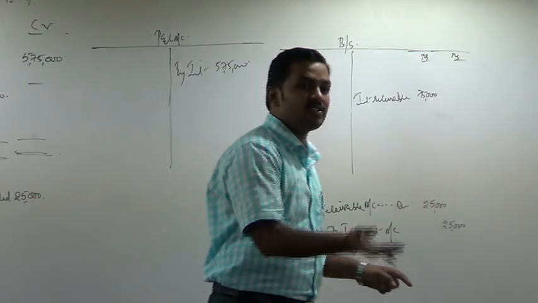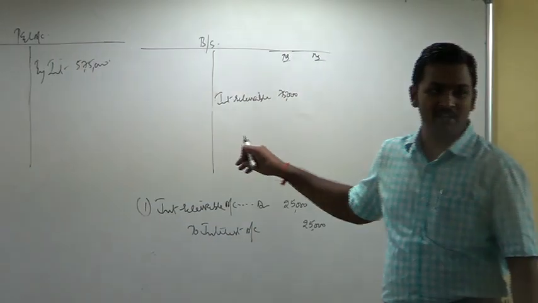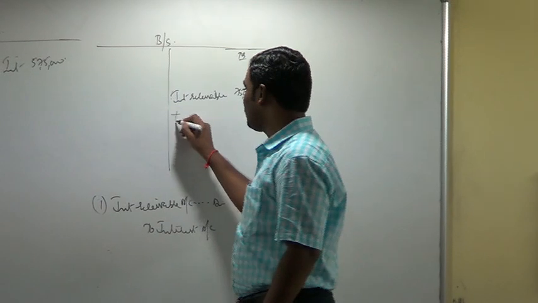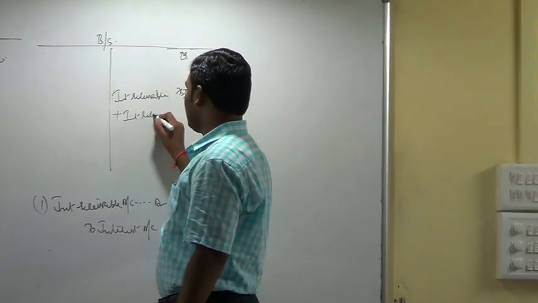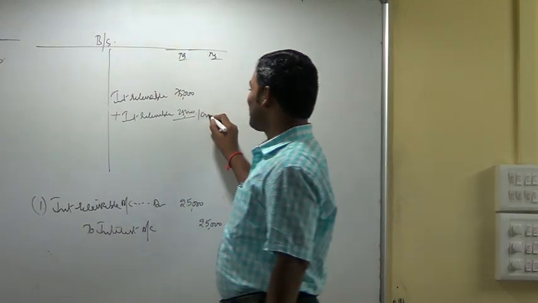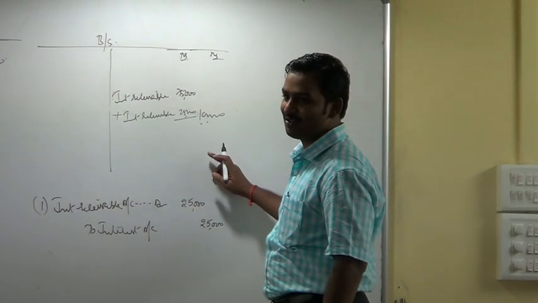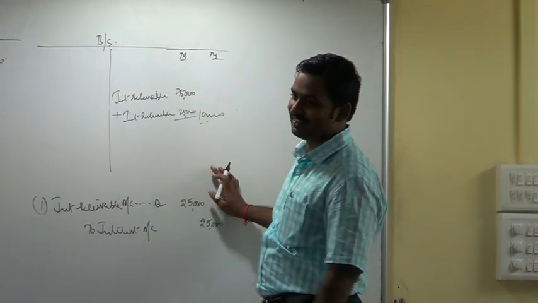If you again debit, balance will increase. Where is the account already sitting? It is sitting in the balance sheet. So go and add there. Add interest receivable, another 25,000. So total in the outer column will show 1 lakh. It was hiding in the balance sheet, so we have gone there and added it.